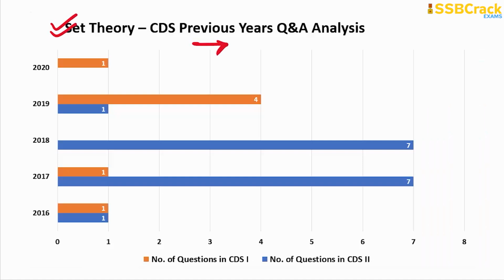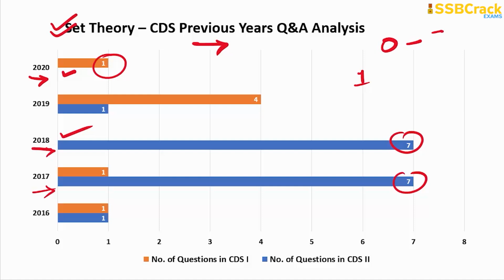Here is the previous Q&A analysis for your CDS examination: the minimum questions so far were 1, and that was in the recent paper CDS 1 of 2020, and the maximum you can see is 7 in number, which came in CDS 2 of 2018 and CDS 2 of 2017. You noted that there was no question in CDS 1 of 2018, and there was no question recently also in CDS 2 2020 on the topic of set theory. So either no question, or a maximum of 7 questions.